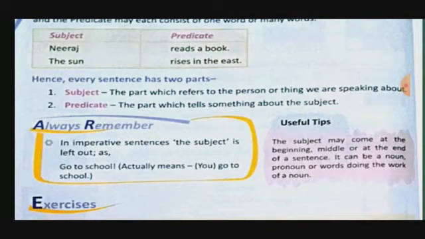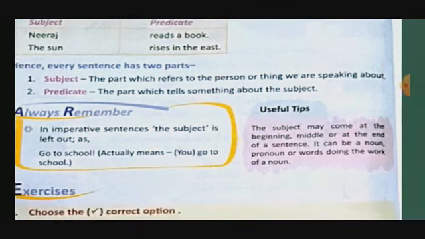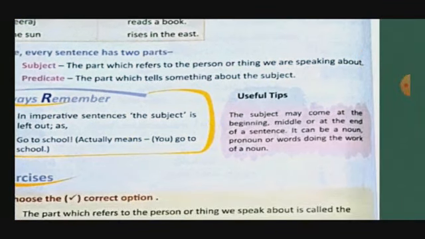Always remember, in an imperative sentence the subject is left out, as go to school actually means you go to school. I already told you in the last chapter that in an imperative sentence you will not get the subject. It will be understood. Useful tips are given, that also we will study before solving the exercises. The subject may come at the beginning, middle or at the end of a sentence. There is no rule that it will come at the beginning of the sentence. It can be a noun, pronoun or words doing the work of a noun.